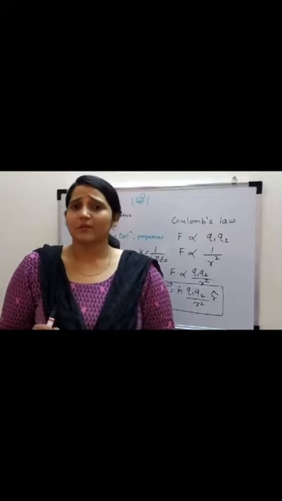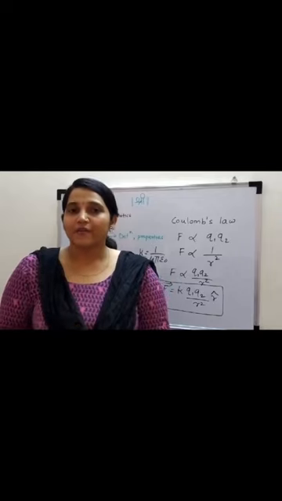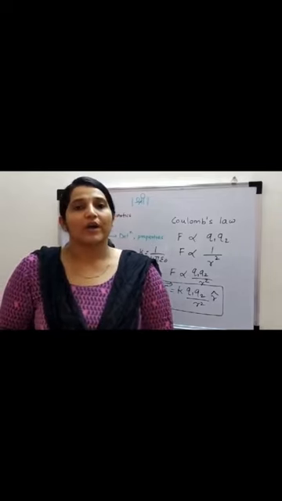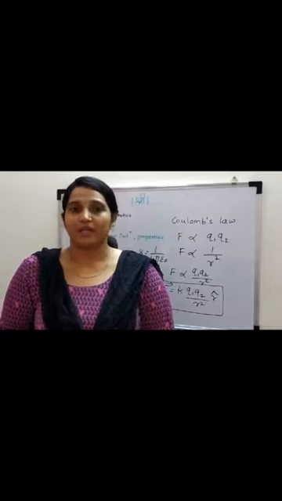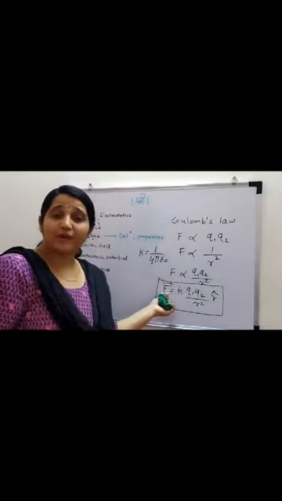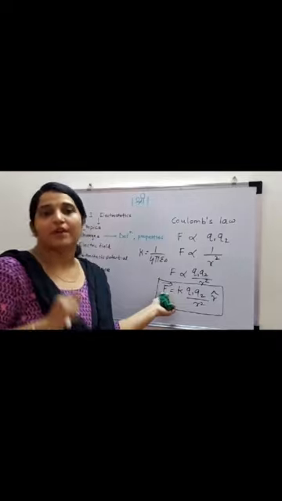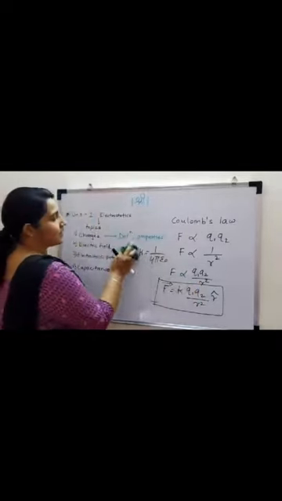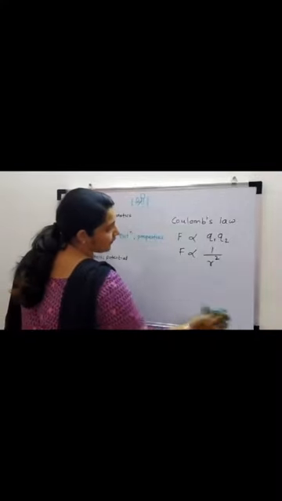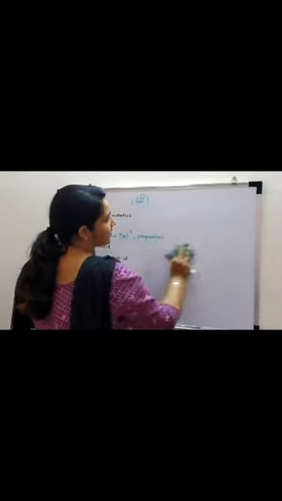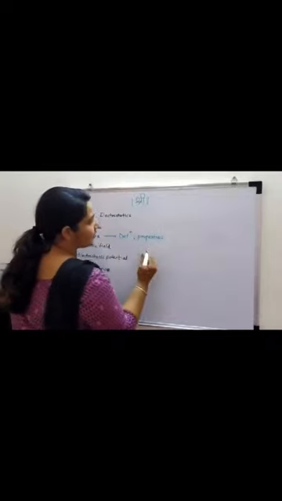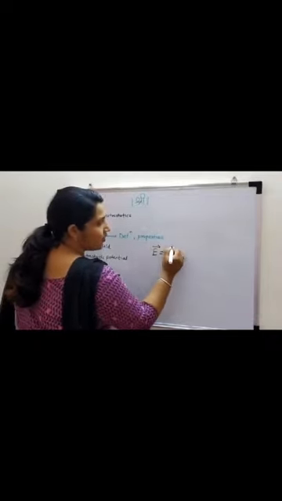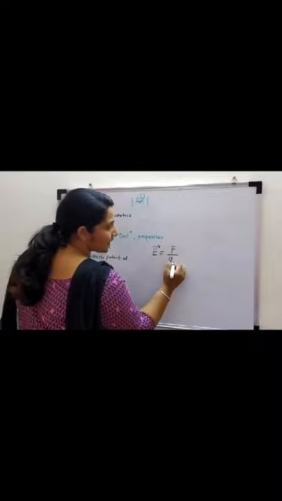So what is the electric field? The field, the space around the charge where it shows the property or the force of attraction or repulsion around it. This is the electric field. For this, we can say the electric field is denoted by E bar, equal to force divided by charge.